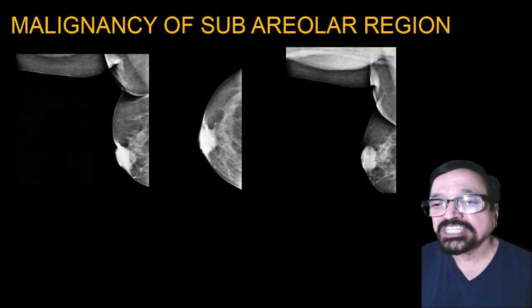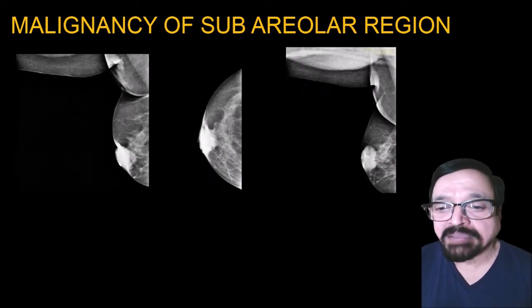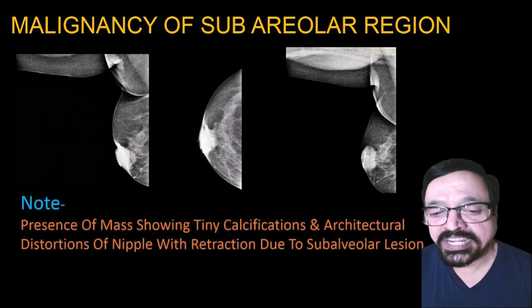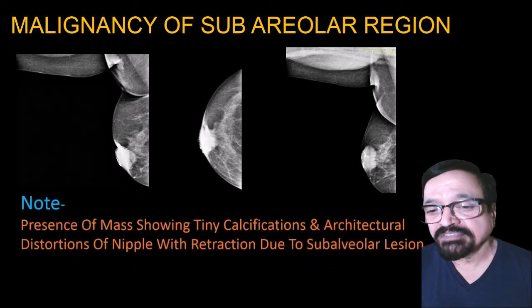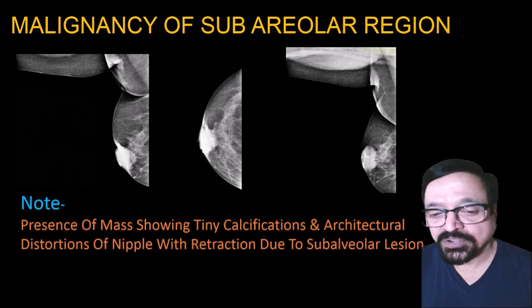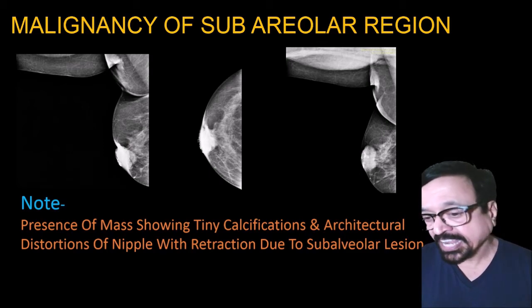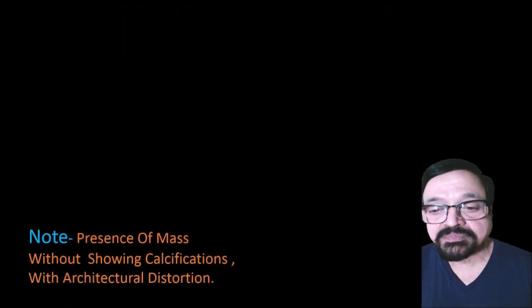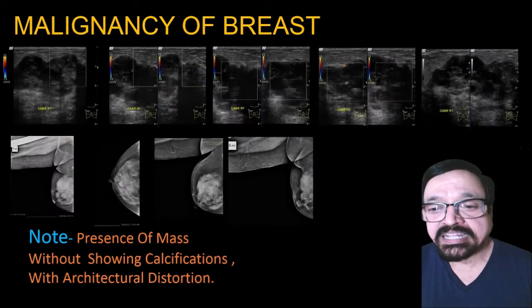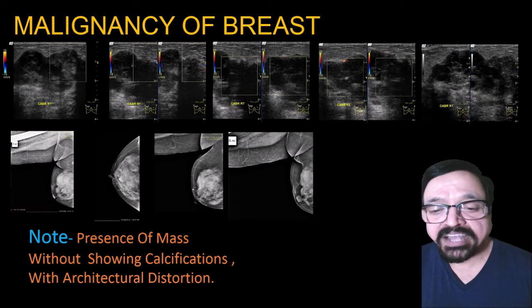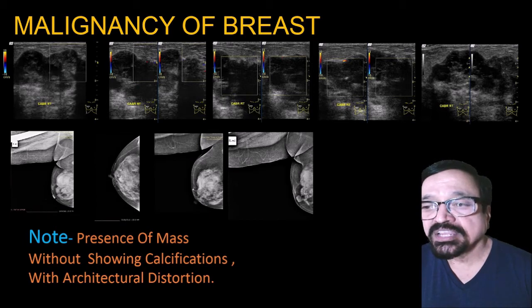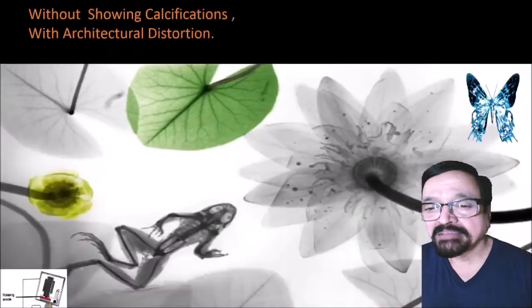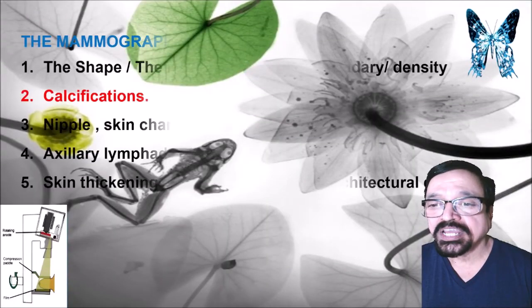Now this is the malignancy of subareolar region. You can see a mass infiltrating the involved region. Presence of mass showing tiny calcification if you see carefully, and architectural distortion of the nipple with retraction due to subareolar location of the lesion. Now let us come further. Presence of mass without showing calcification with architectural distortion. You are seeing a 100% proved, 100% typical malignant lesion. Now let us go to the next appearance.